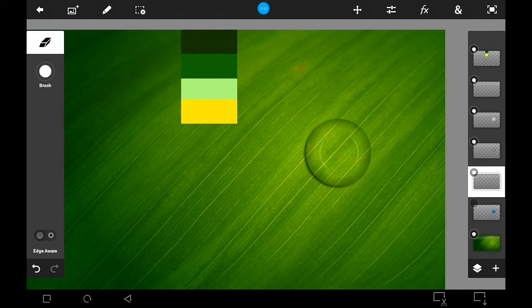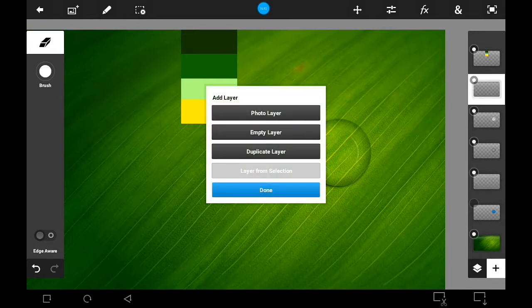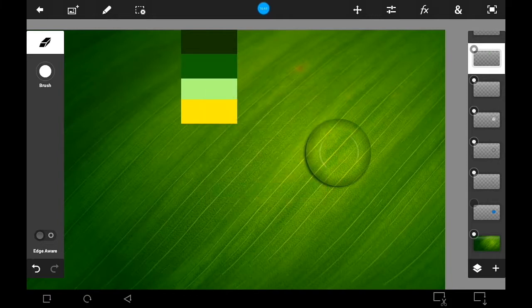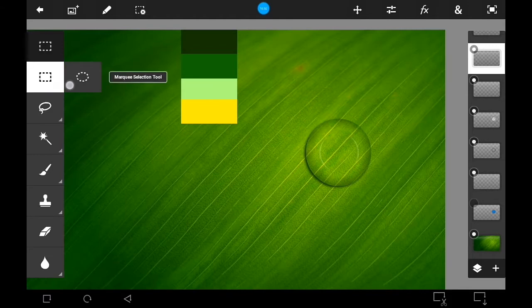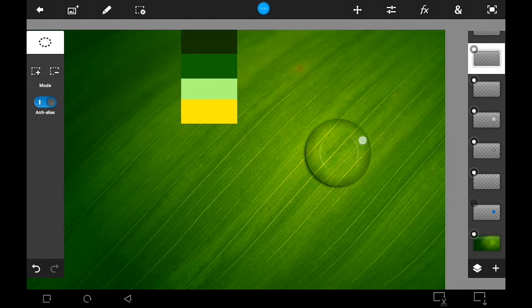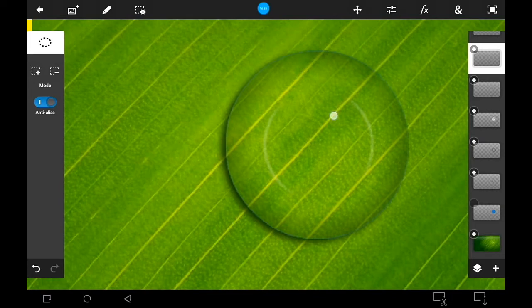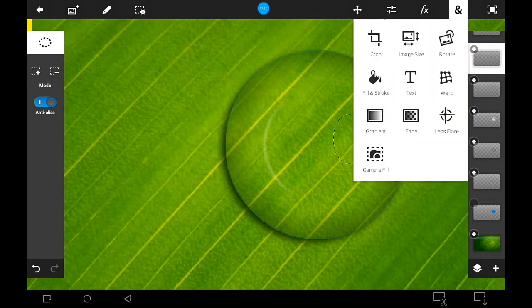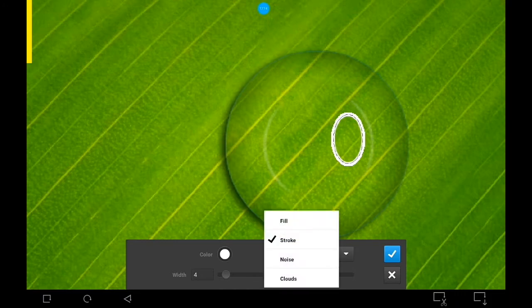Let us add our final effect, which is the main reflection. Create an empty layer, above all the active layers. Select the Circle Selection tool. Drag to draw an ellipse. Fill it with white.